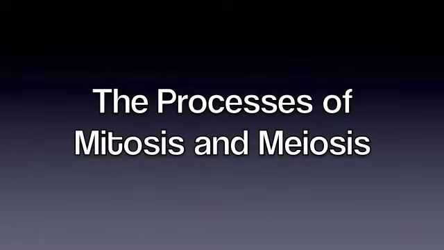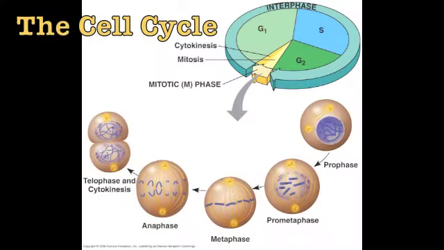The processes of mitosis and meiosis. The cell cycle consists of two main phases, interphase and the mitotic phase. Interphase consists of the subphases G1, S, and G2 and accounts for 90% of the cell cycle. The G1 and G2 phases are gap phases in which the cell grows to maturity. In the S phase, the chromosomes of the cell are duplicated in preparation for division.